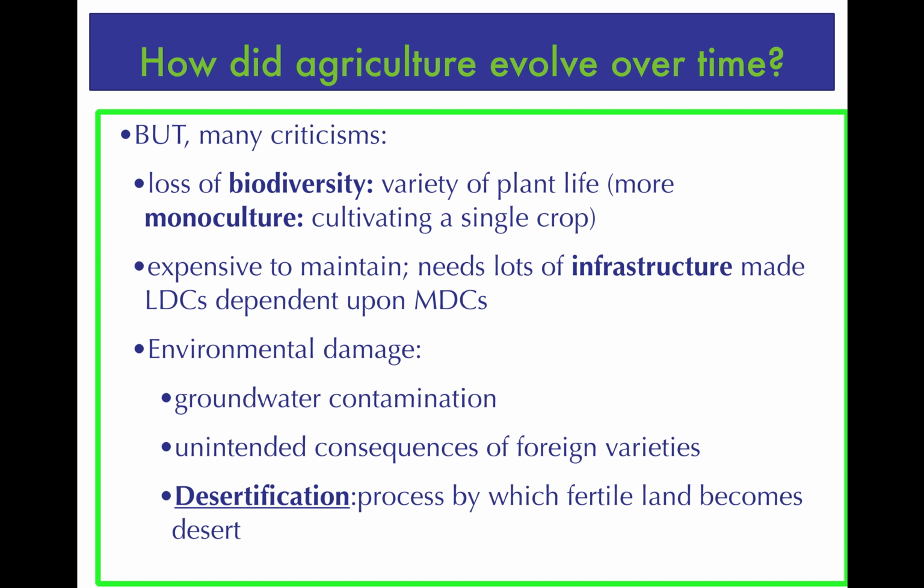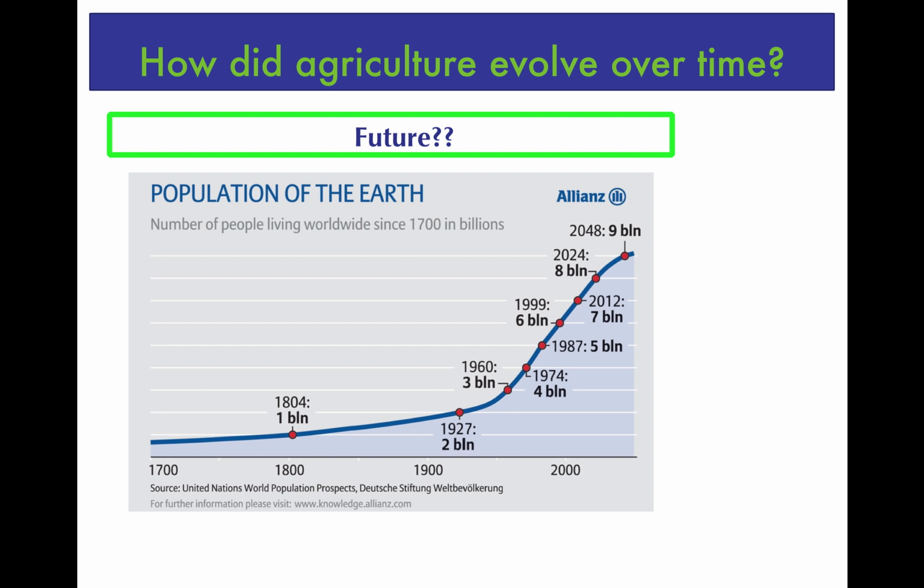A lot of people criticize the environmental damage, citing underground water contamination, for example, from pesticides or fertilizers. A lot of people argue that there are unintended consequences of introducing foreign varieties of plants into areas that they're not native to, and there are a lot of consequences for doing so. And some people cite desertification, which is essentially instances where the fertile land ultimately becomes desert and it can't be used anymore. And there's also just a lot of criticism in general about this idea that this is simply making LDCs even more dependent upon MDCs.